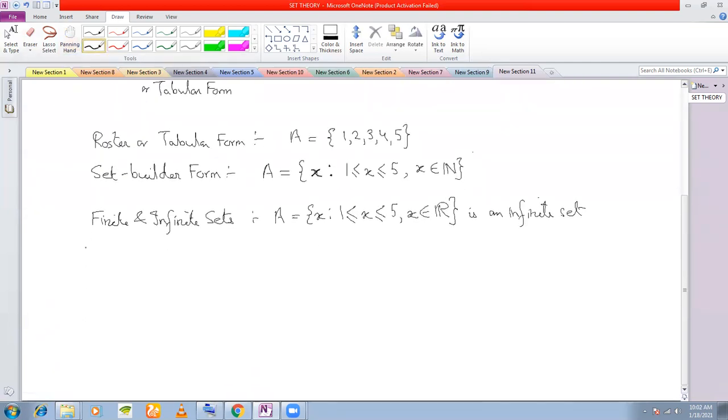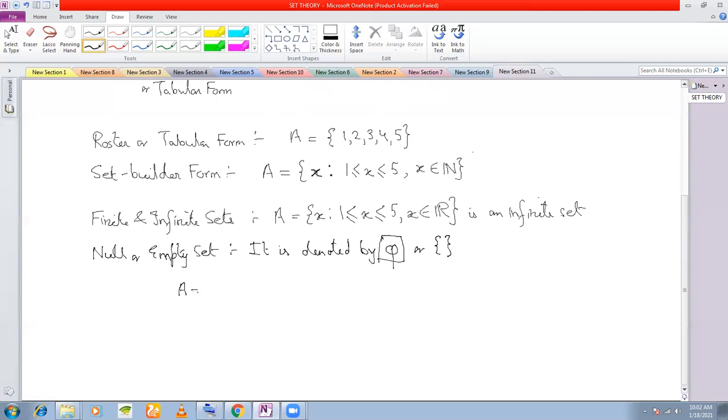Next, empty or null set. It is a set in which no element is there. A set which does not contain any element is called an empty or null set. It is denoted by either this sign or this sign also. Normally we'll use this sign. Now, what can be the examples of empty or null set?